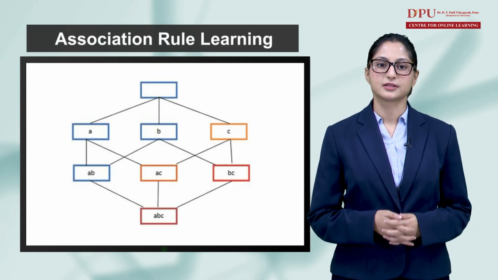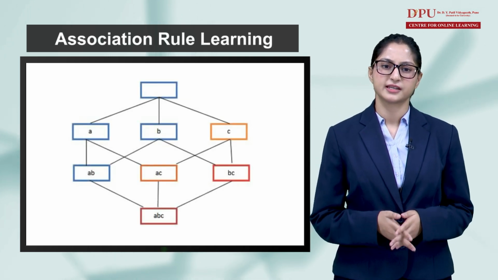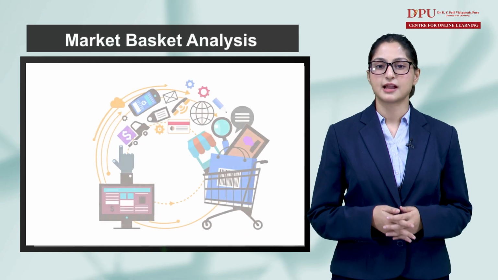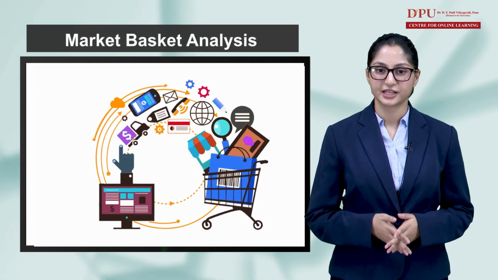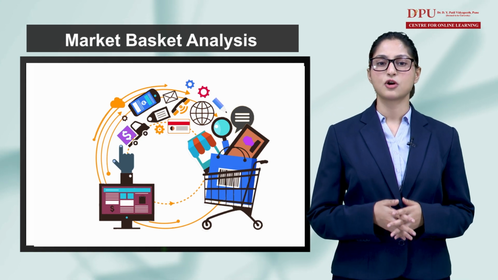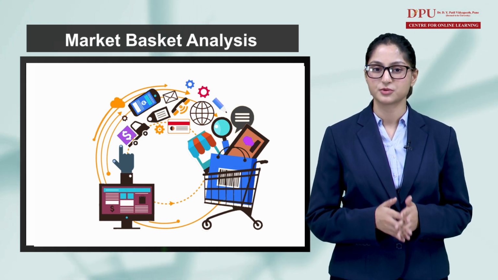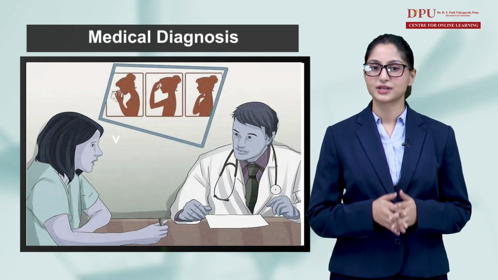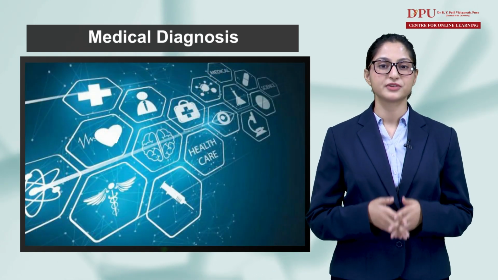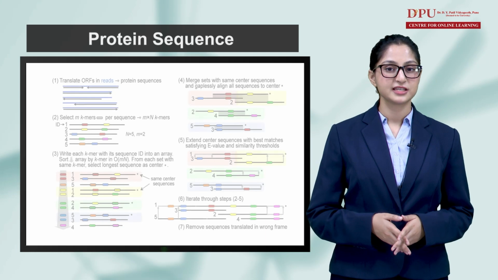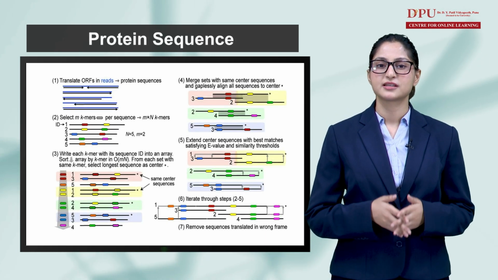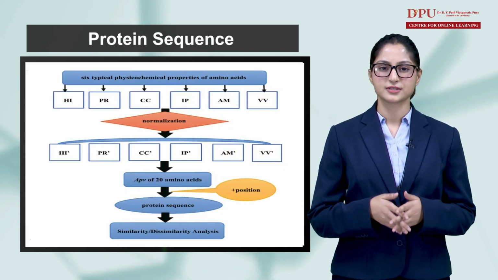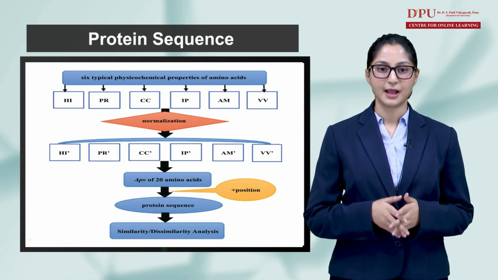Applications of association rule learning. It has various applications in machine learning and data mining. Below are some popular applications of association rule learning. Market basket analysis. It is one of the popular examples and applications of association rule mining. This technique is commonly used by big retailers to determine the association between items. Medical diagnosis. With the help of association rules, patients can be cured easily as it helps in identifying the probability of illness for a particular disease. Protein sequence. The association rules help in determining the synthesis of artificial proteins. It is also used for catalog design, loss leader analysis, and many more other applications.